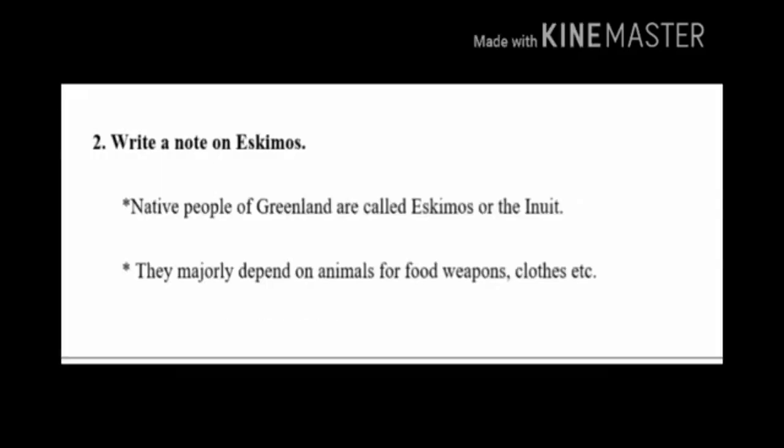Children, second question. Write a note on Eskimos. Native people of Greenland are called Eskimos or the Inuit. They majorly depend on animals for food, weapons, clothes, etc. Children, native people of Greenland are called Eskimos or the Inuit. They majorly depend on animals for food, weapons, clothes, etc.